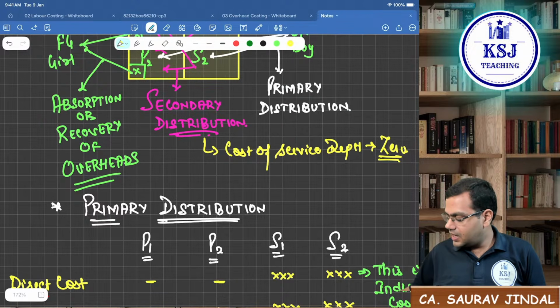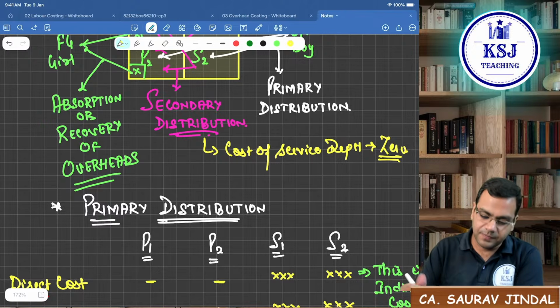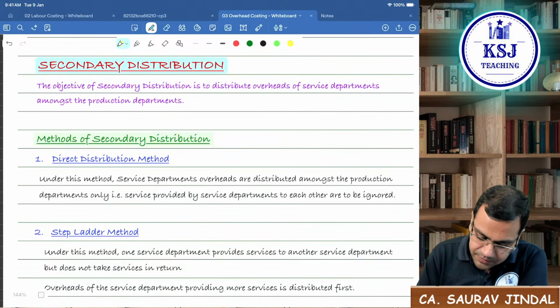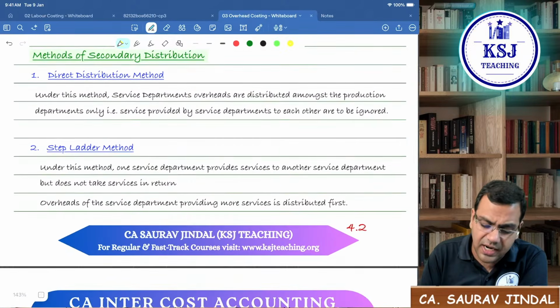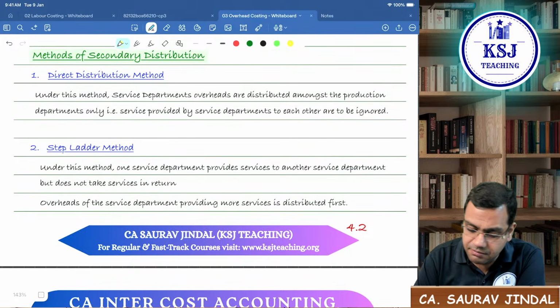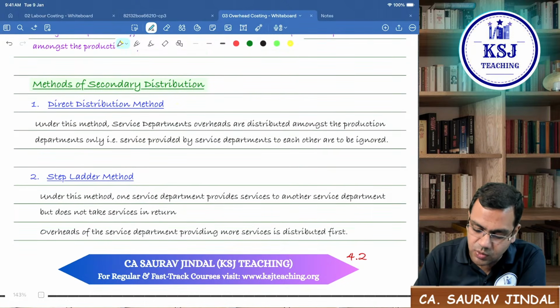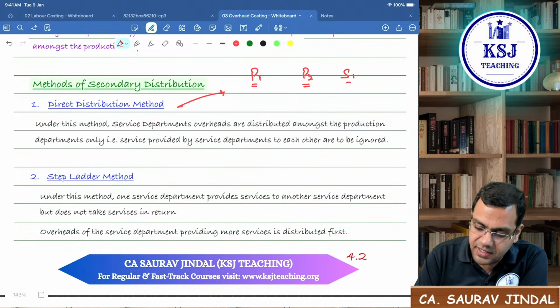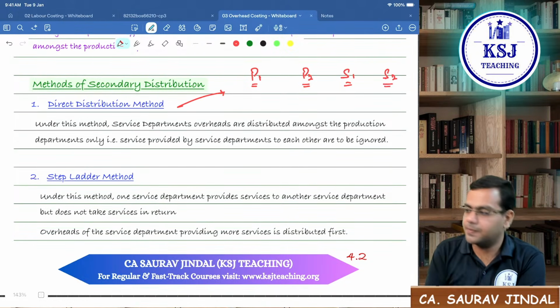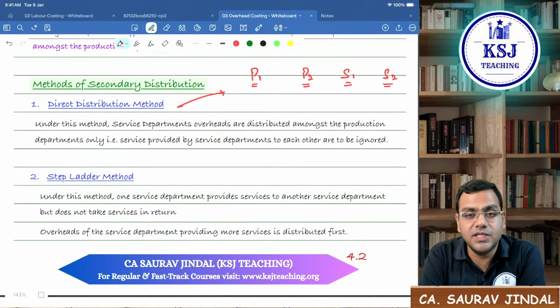Right? Now there are different methods of secondary distribution, sir. What are those methods? First is called as direct distribution method. Direct distribution method says what? Direct distribution method says that there are departments P1, P2, S1 and S2.